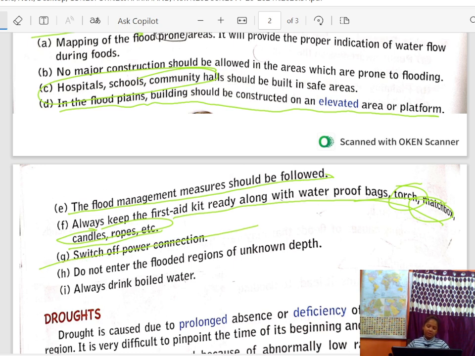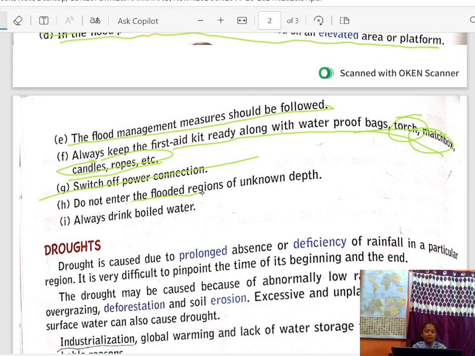Switch off the power connection after the occurrence, before the occurrence of any natural disaster. At that time we should switch off the power connection as soon as we can. Then do not enter the flooded regions of unknown depth. Always drink boiled water because after the flood the waters are so dirty. So for the purification of that water, we should boil and drink the water.